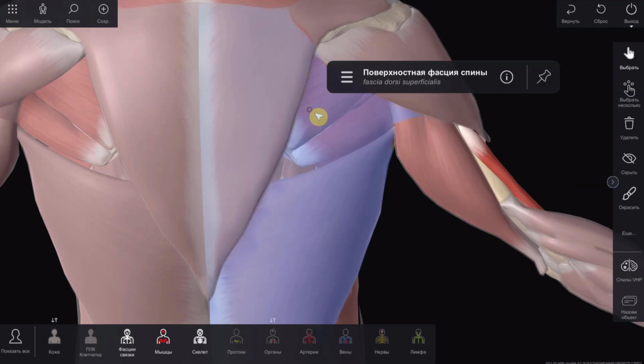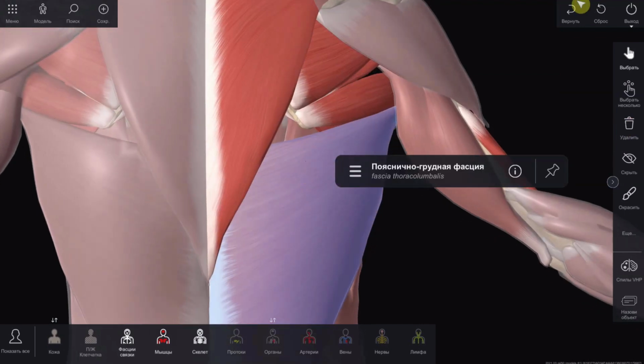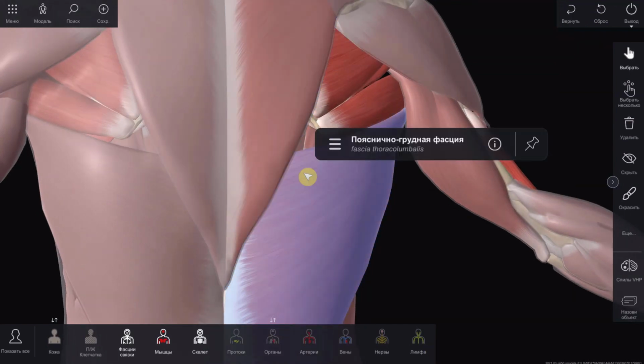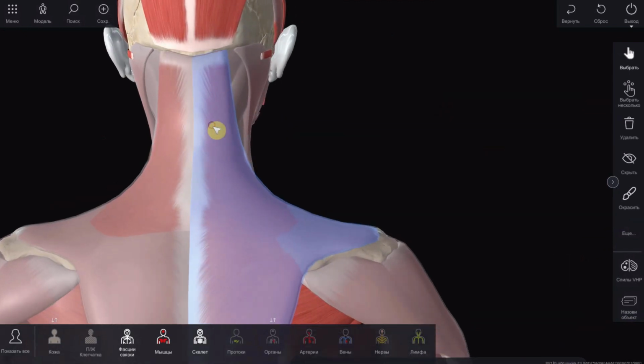Under the superficial fascia is the own fascia of the back, which is divided into 2 sheets. The superficial leaf of the fascia propria covers musculus trapezius and latissimus dorsi. The fascia propria only in some places has a fibrous structure. The own fascia forms a fascial sheath for the latissimus and trapezius muscles.